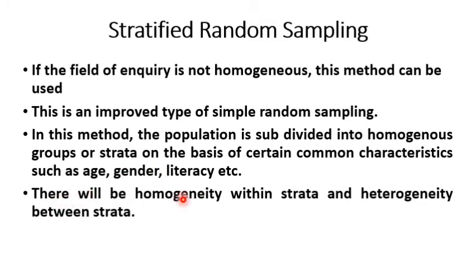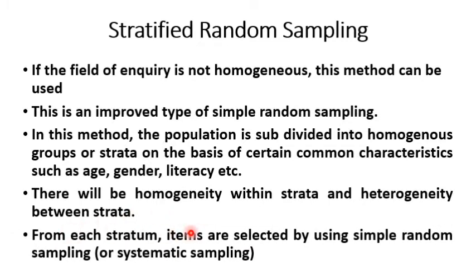There will be homogeneity within strata and heterogeneity between strata. Then from each strata, items are selected by using simple random sampling or systematic sampling.